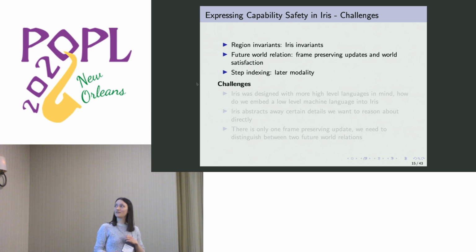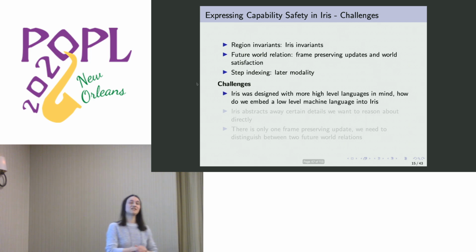But just to have an overview, typically how these logical relations are elegantly implemented in Iris is by using Iris invariants for the region invariant that I described earlier in the definition. The future world relation really comes from a modality called the frame preserving update, and also a statement that's proved in Iris called world satisfaction. And what it really means is when you implement it, you don't need to describe or define the worlds. That's very nice. Those of you who have worked with step-indexed logical relations might know that when you define the world, you need to prove a lot of properties about it to show that it's actually well formed. But the step indexing can also be implemented using the later modality.